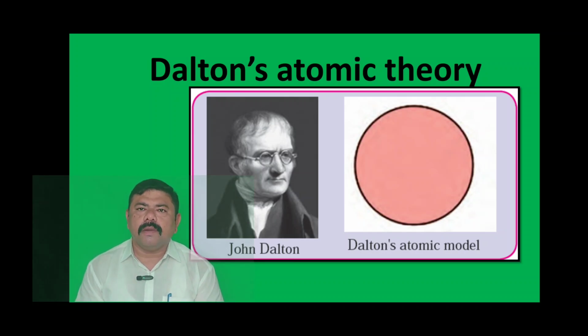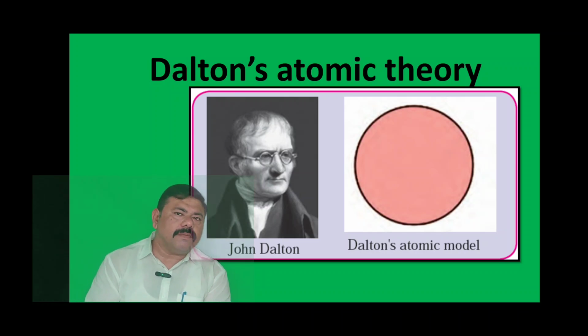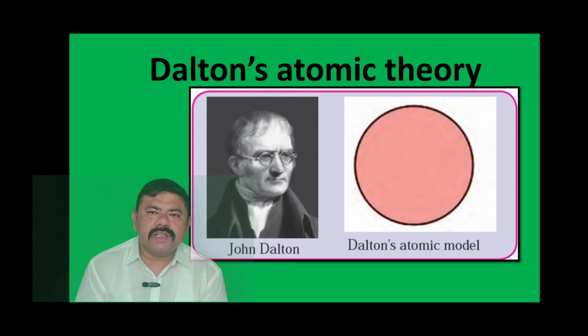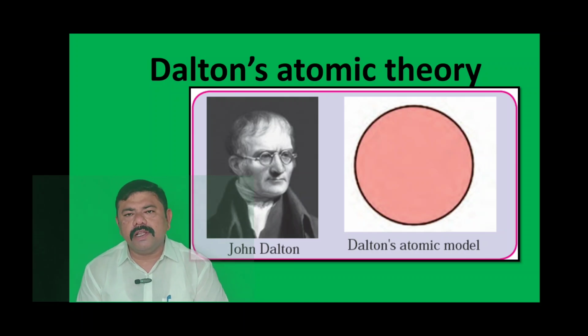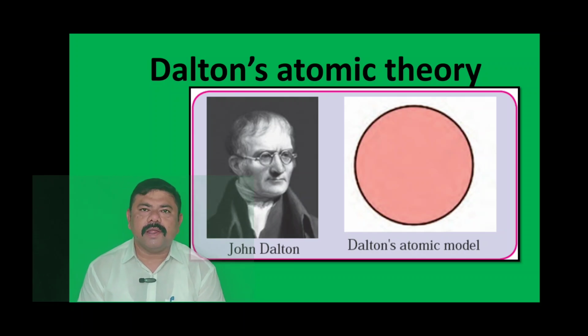According to his theory, matter is made up of atoms, which are indivisible and indestructible. All atoms of an element are alike, while different elements have different types of atoms, and the masses of atoms of different elements are also different.